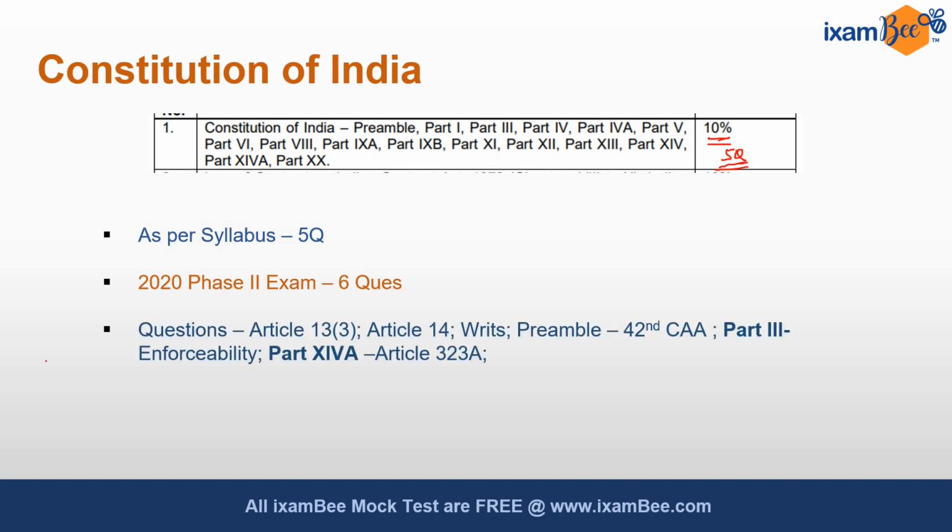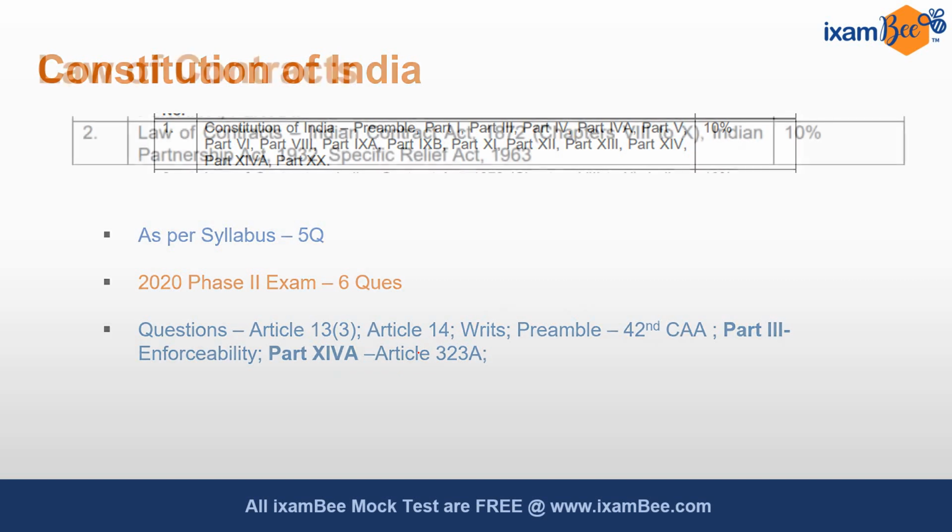In Phase 2, the areas from which these questions came: one was related to the definition of law from Article 13, then another was related to the right to equality under Article 14, then another question was related to writs, which all writs are present under the Constitution. Then, what were the words added by the 42nd Constitutional Amendment Act to the preamble? There was another question relating to enforceability of Part 4, that is DPSP, and one more question was from Part 14A, Article 323A. This was the extra question from the Phase 2 topic.